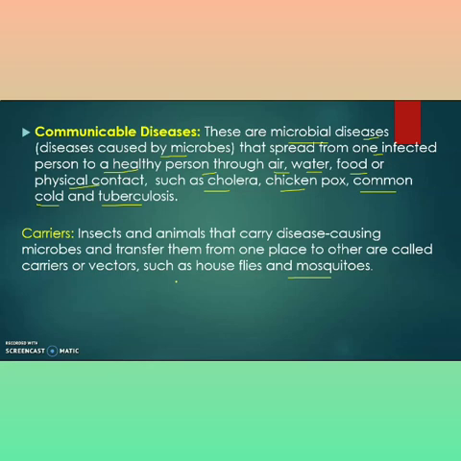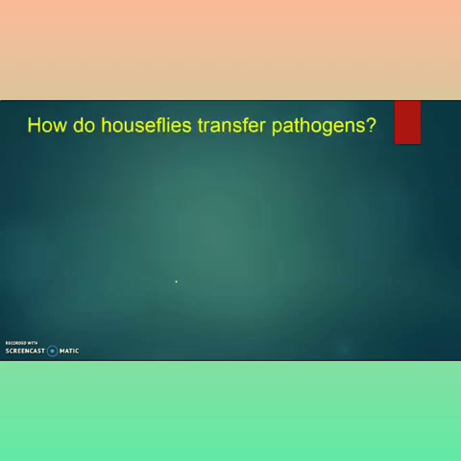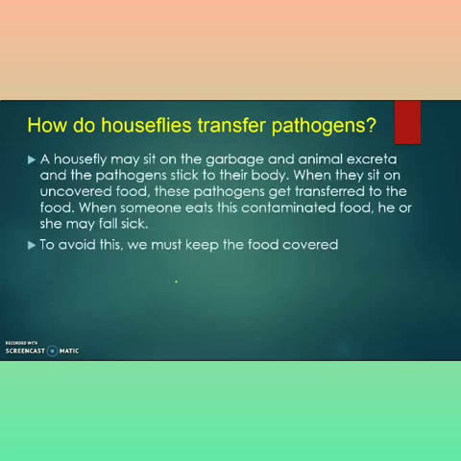The common carrier of most diseases is the housefly. How does the housefly transfer pathogens? Houseflies may sit on garbage and animal excreta, and the pathogens stick to their body. We know very well what pathogens are: disease causing microbes.